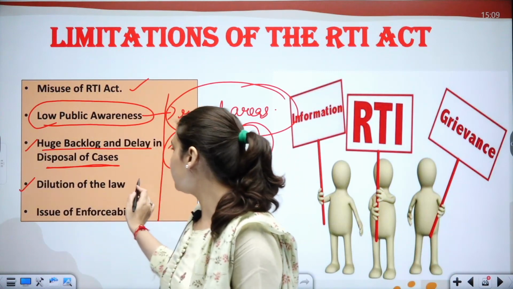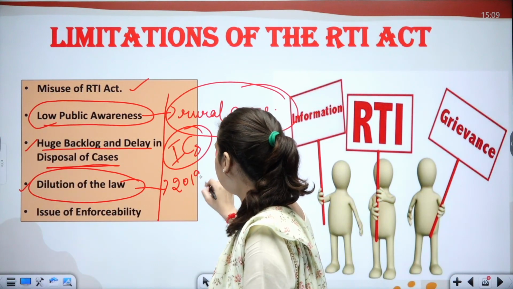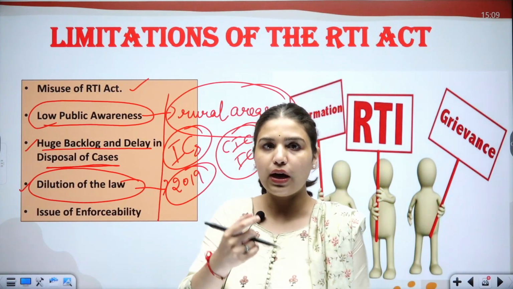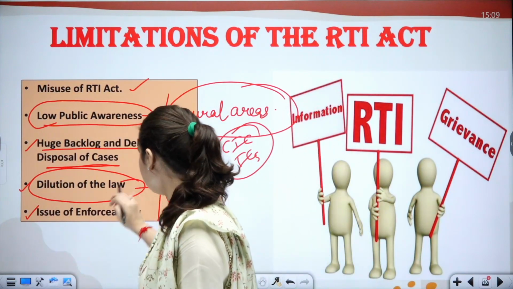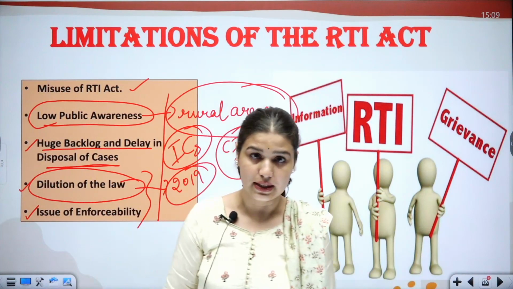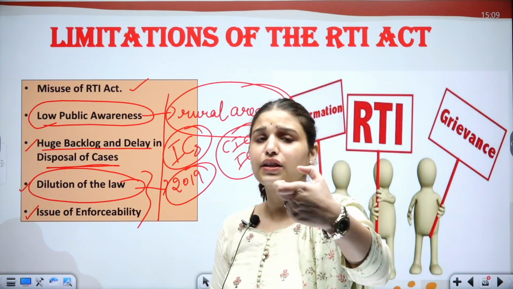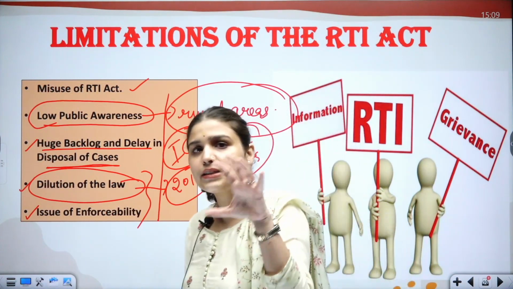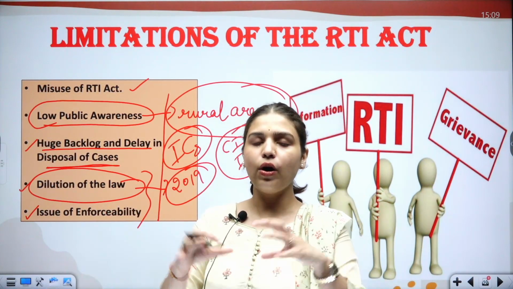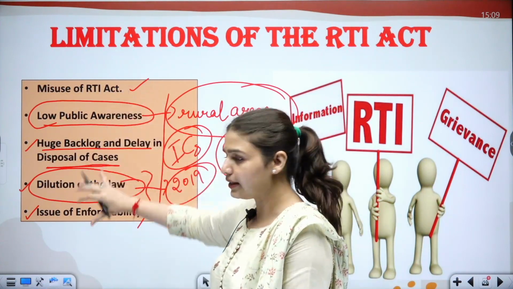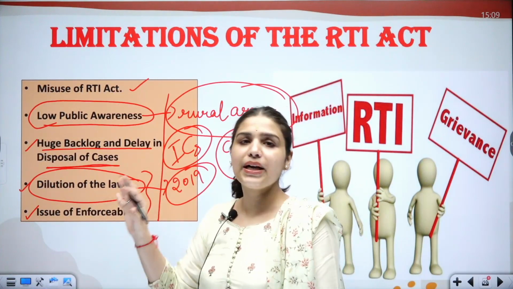Number 4 is dilution of the law. This is related to the Amendment Act of 2019, the changes made in the 2019 amendment of the RTI. And then there is the issue of enforceability. These two points are interlinked: who will enforce it? Some matters are at the discretion of the state, but otherwise the union government has been given exclusive authority. So they have basically encroached on all the powers. They have taken all the powers in their hands. So if this act has some positives, it has some negatives as well. These are the limitations of this act.